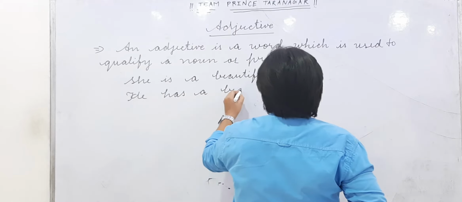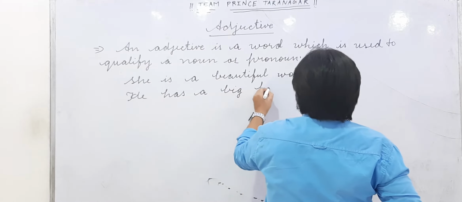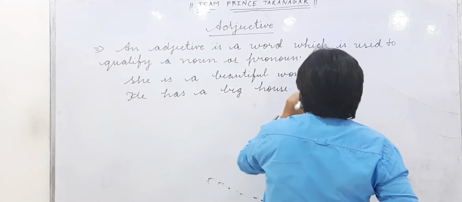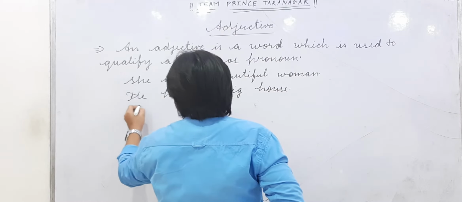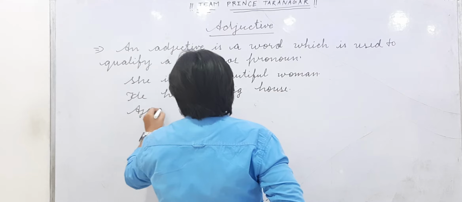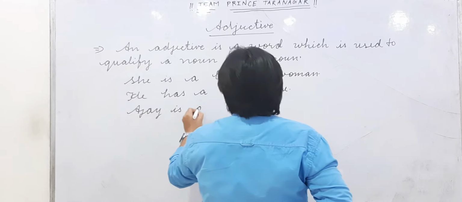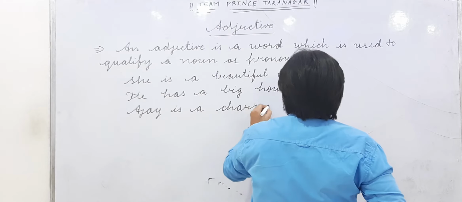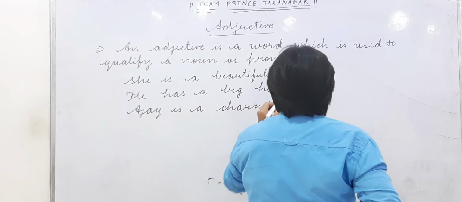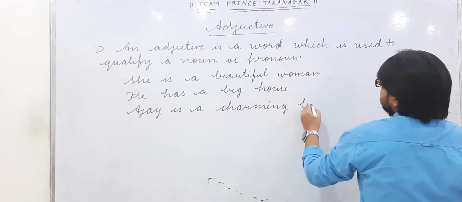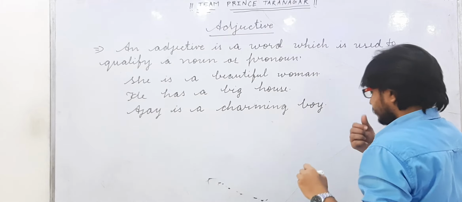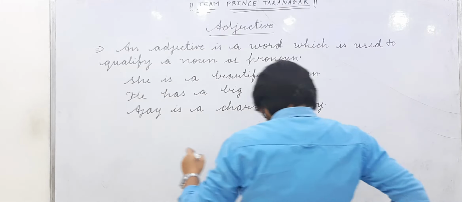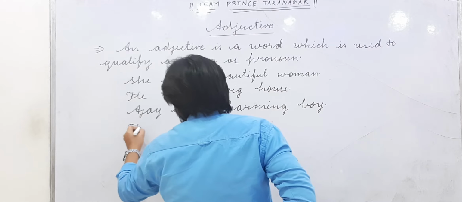Ajay is a charming boy. Okay. He is rich.